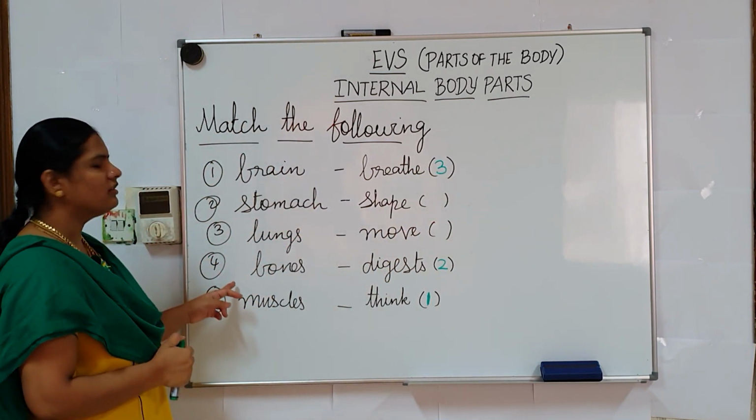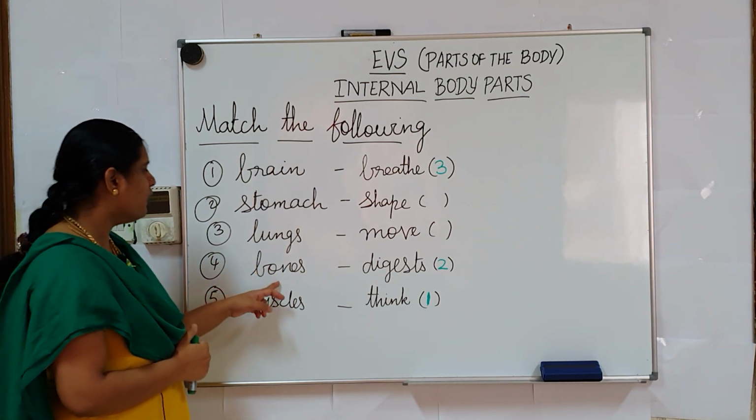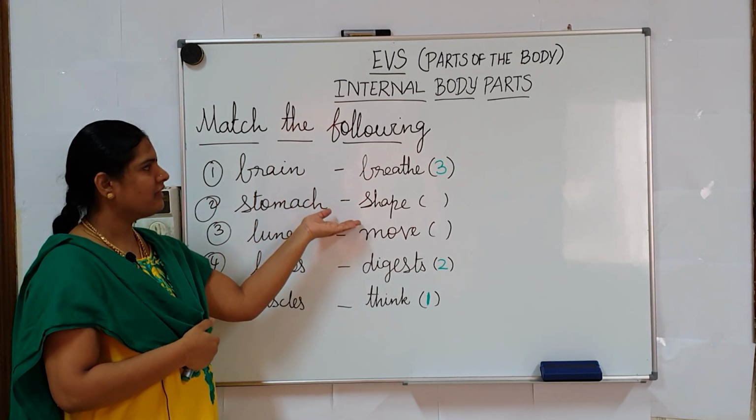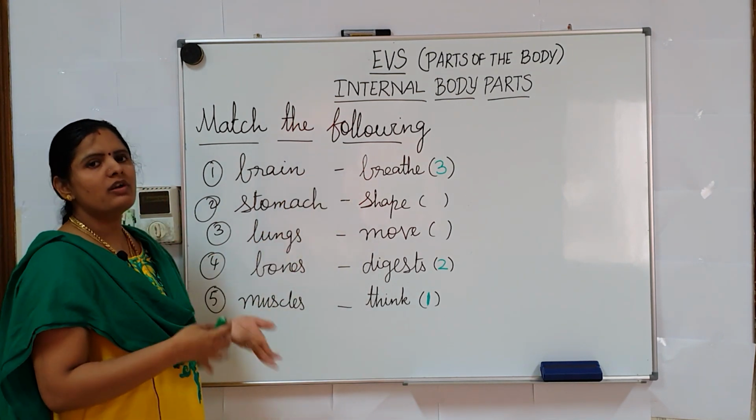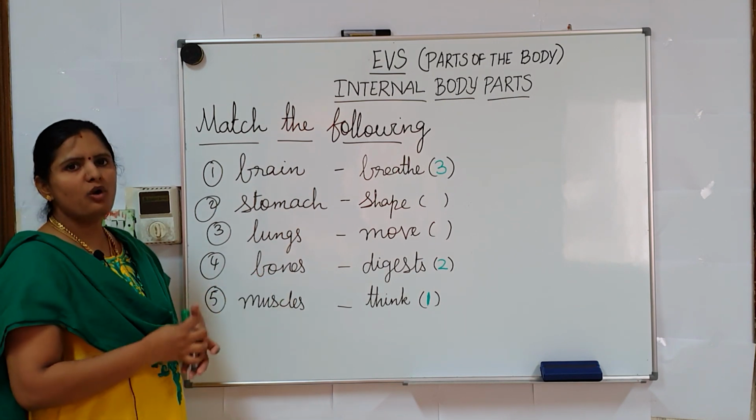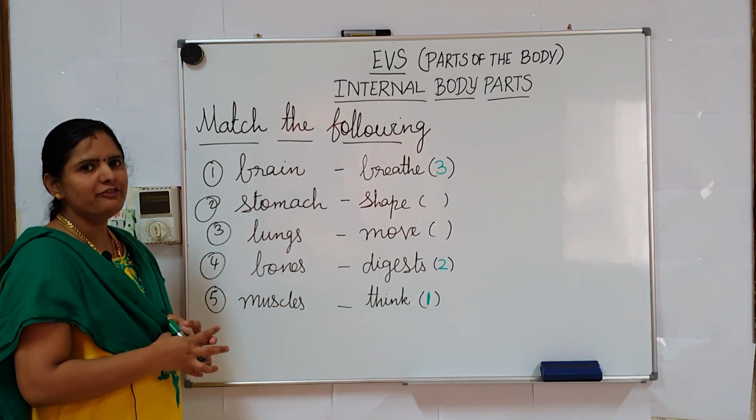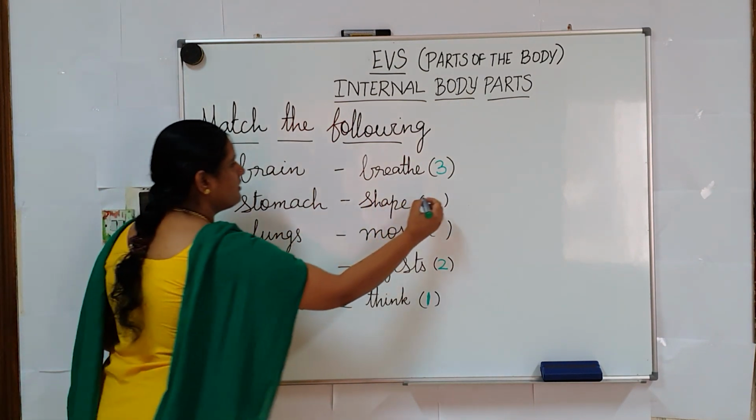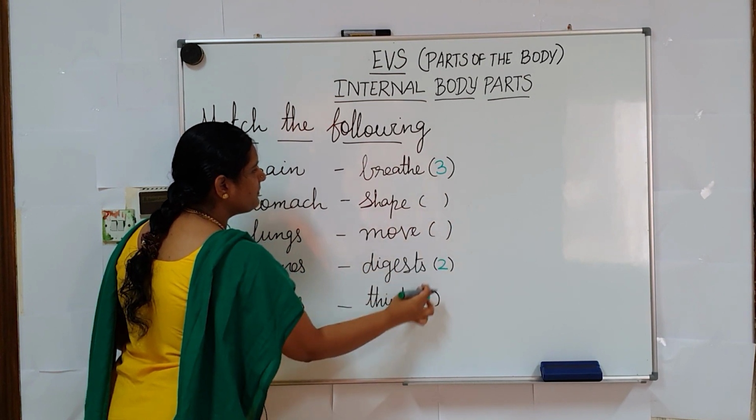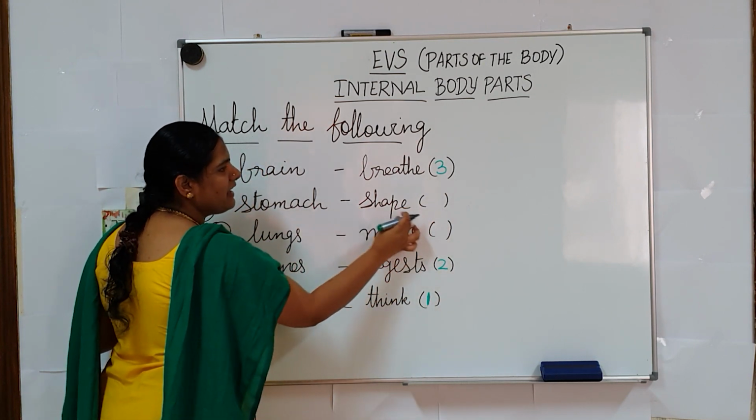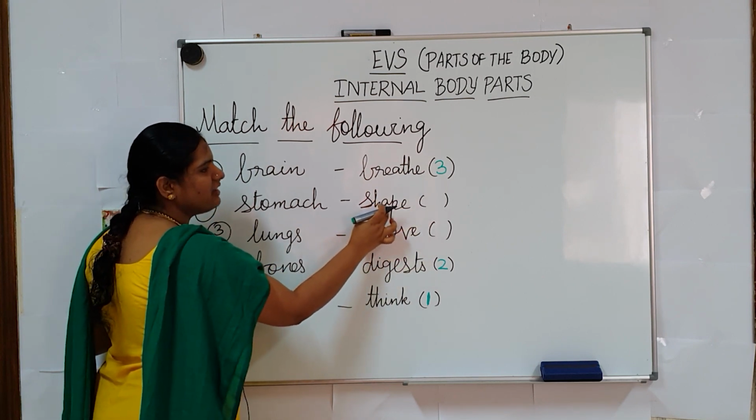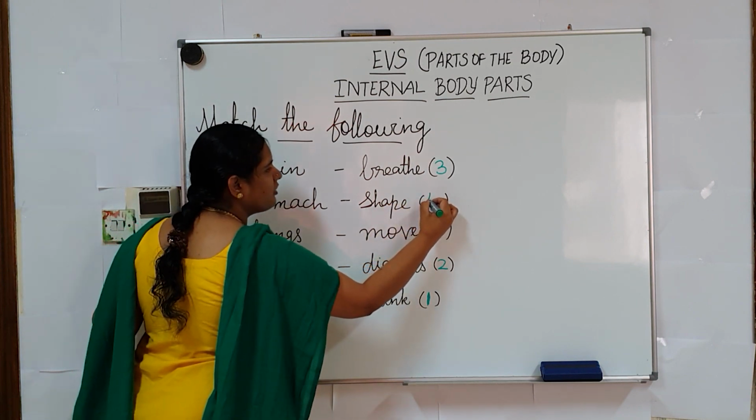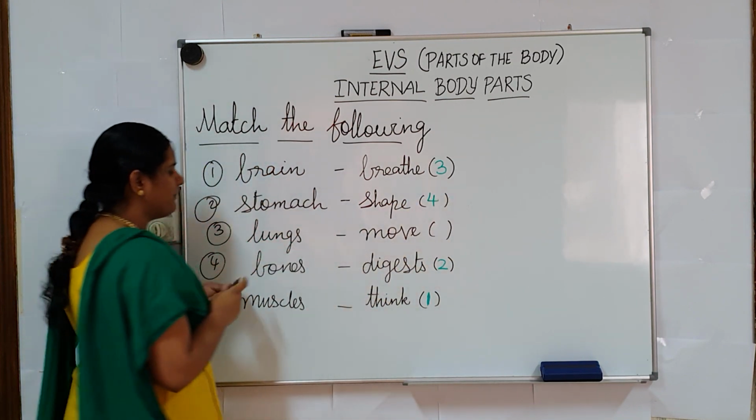Next, move on to the fourth question. Bones. What is the function of bones? Is it shape? Is it breathe? What is the function of bones? Bones help us to give complete shape to the body parts. So, find out shape. It's here. What is the spelling of shape? S-H-A-P-E. This is the answer for the fourth question. So, write number 4, shape.